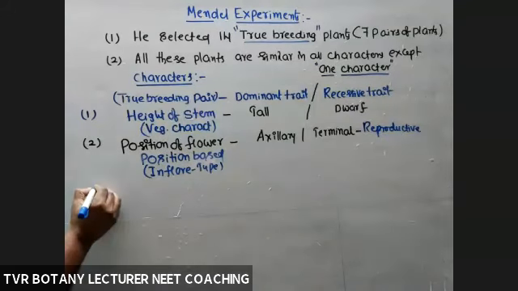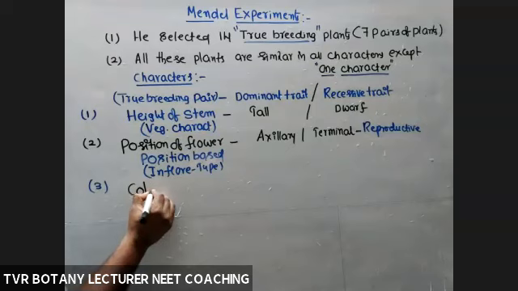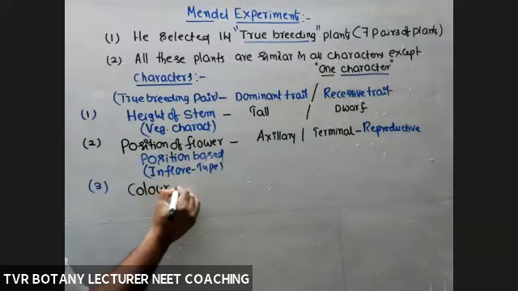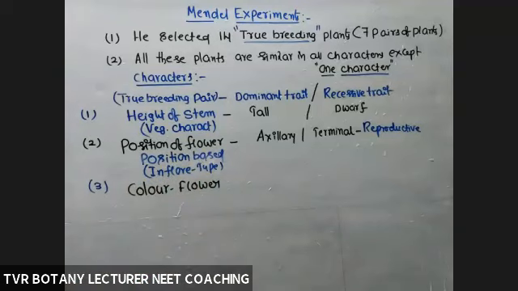Next, third character: flower color, color of the flower. Now you can understand the difference between character and trait. Here color is a character.